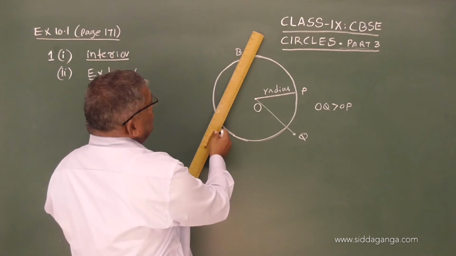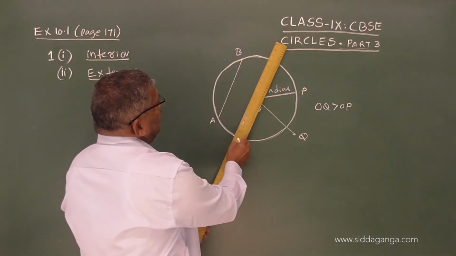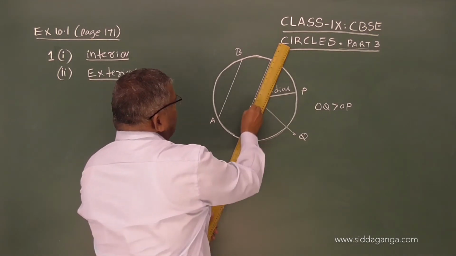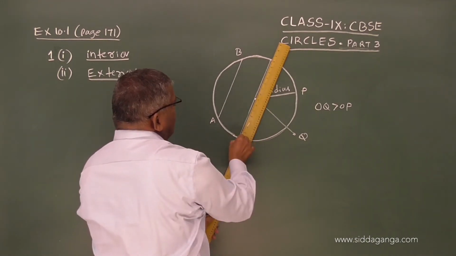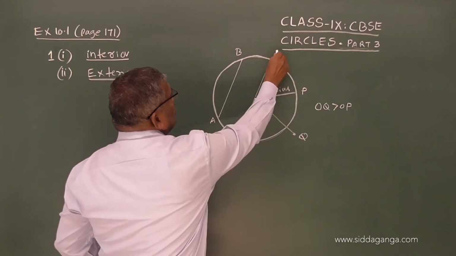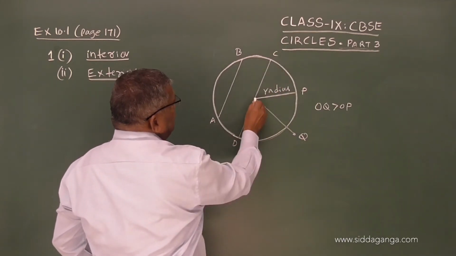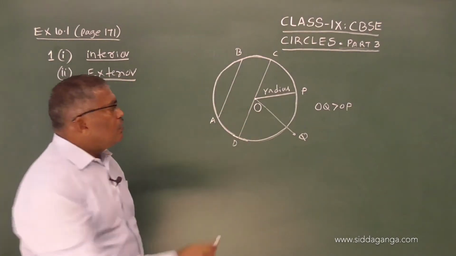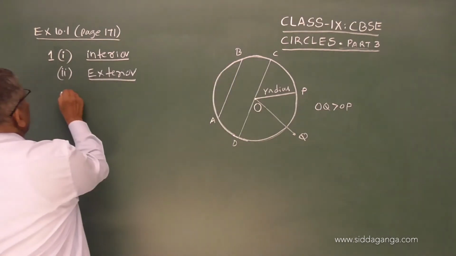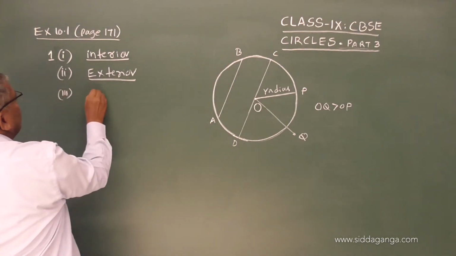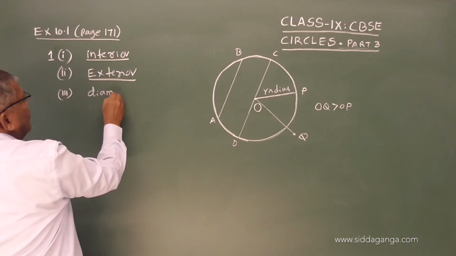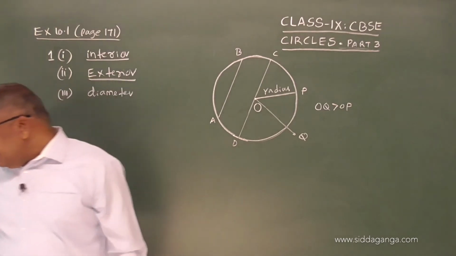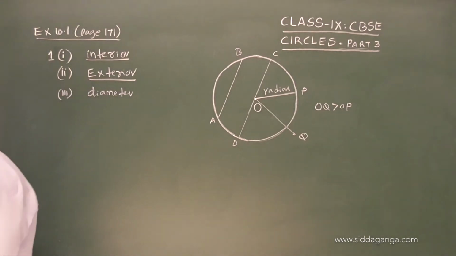As you can see, AB will be maximum when it passes through the center. If I call this CD, CD is the longest chord, and it is nothing but the diameter. The longest chord is the diameter of the circle.